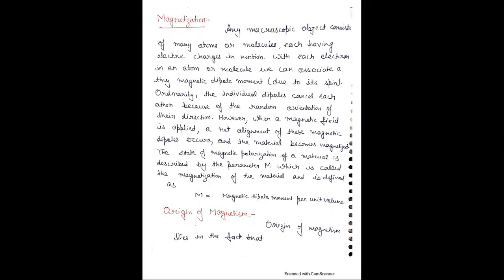What do you mean by polarization? Polarization is the process of alignment of electric dipoles in the direction of the electric field. Like polarization, magnetization is used in a magnetic field. Therefore, magnetization is the process of alignment of magnetic dipoles in the direction of the magnetic field. Magnetization is used in magnetic field, whereas polarization is used in electric field.